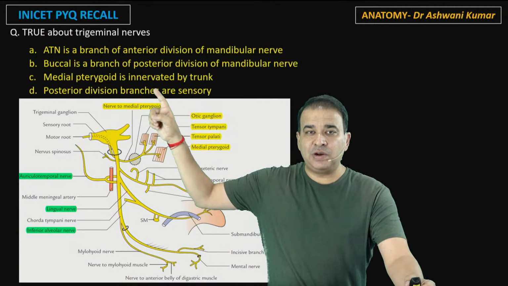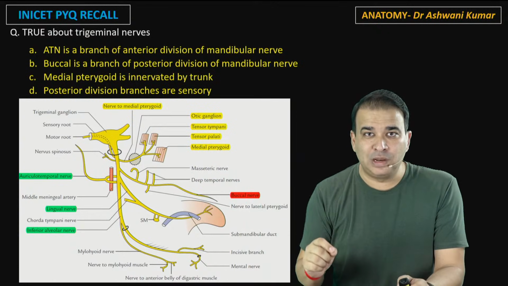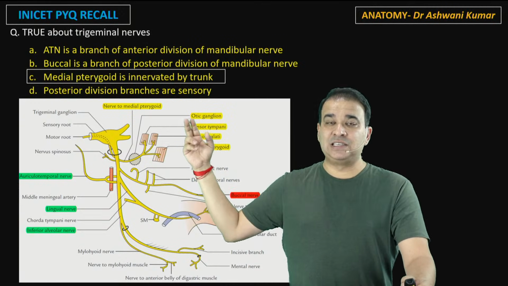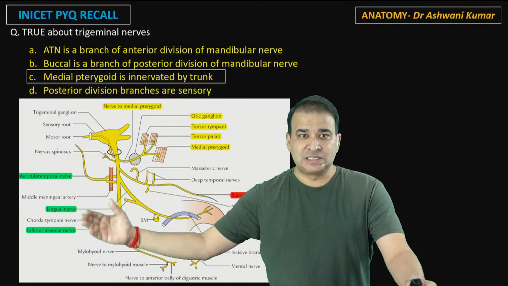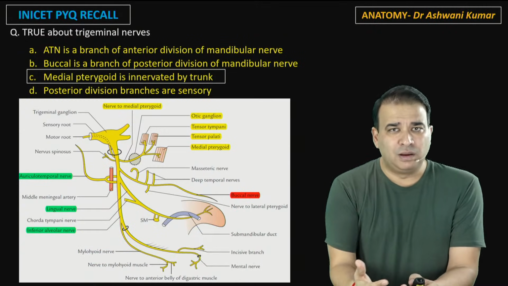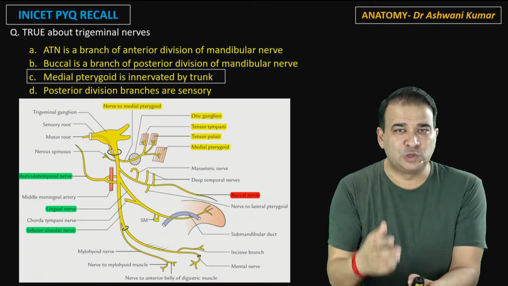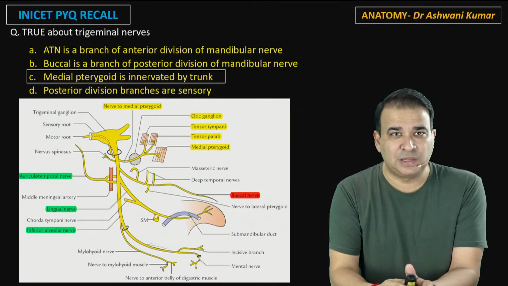Medial pterygoid is innervated by the trunk, and that's true. That's the only muscle of mastication which is supplied by the trunk here. And posterior division branches are sensory. That is also not true. Most of the branches of the posterior division are mixed branches. They have a sensory function and also a motor function, secretomotor, supplying the muscles as well.